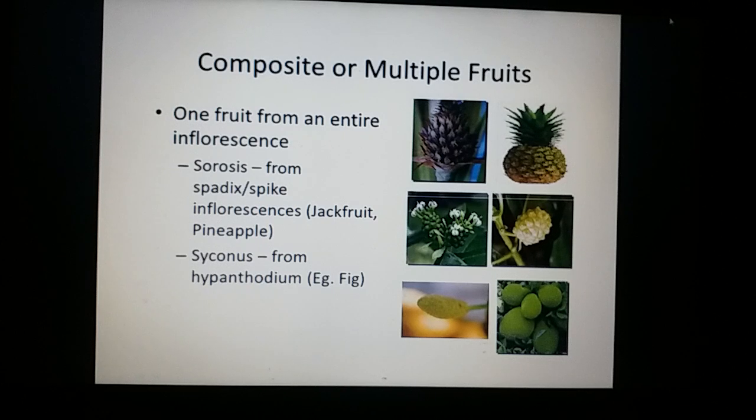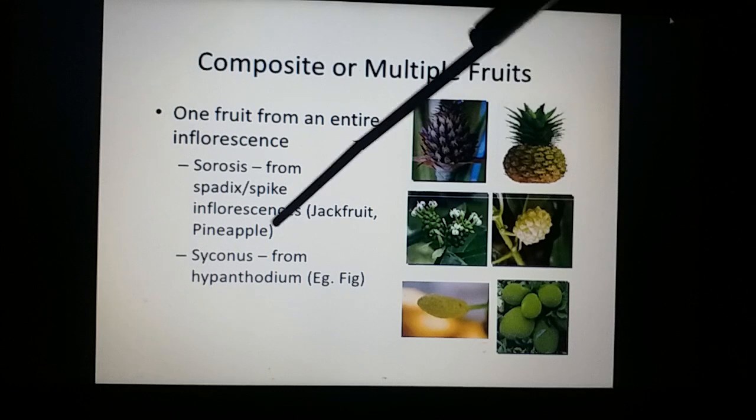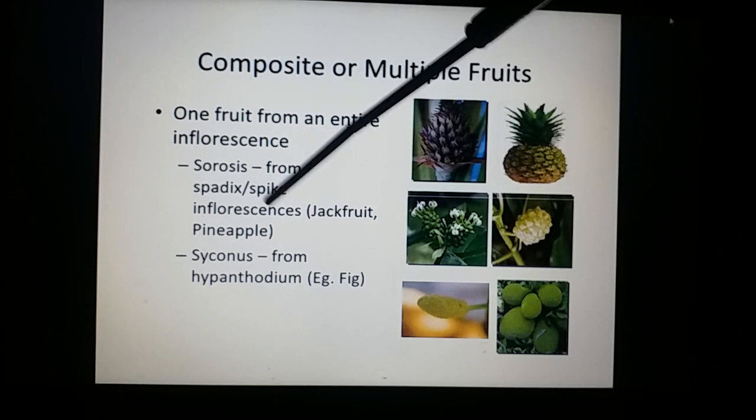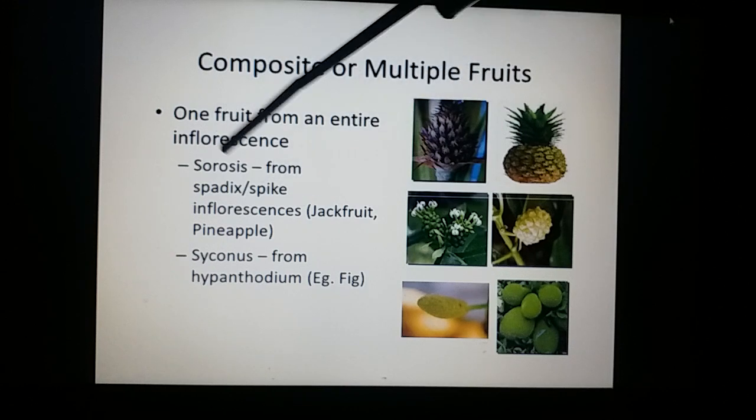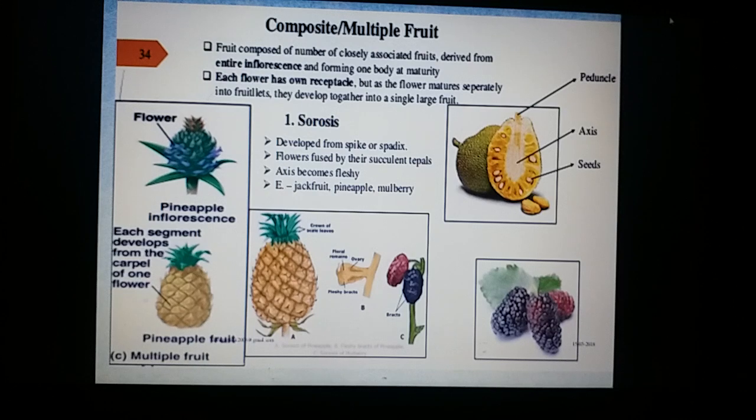Coming to the last among the fruits is the composite fruits or the multiple fruits, where the entire inflorescence is turning into a fruit-like structure. And here it is again of two types, Sorosis and Syconus. If it is developing from spadix, spike or catkin inflorescence, just like in jackfruit or in pineapple or in casuarina, that fruit is said to be called Sorosis. If it is developing from hypanthodium inflorescence, it is said to be called Syconus. These are all Sorosis. The best example for that is pineapple, Ananas sativus, or jackfruit, that is said to be called